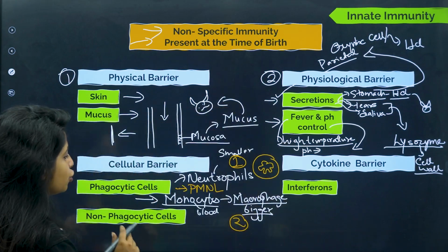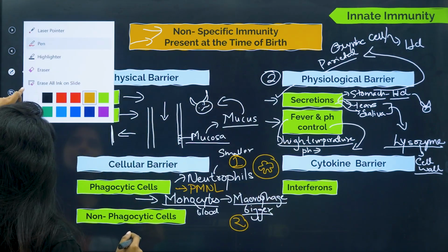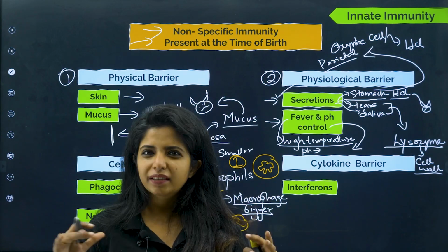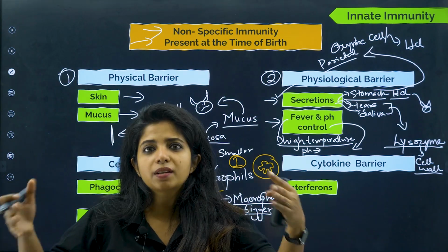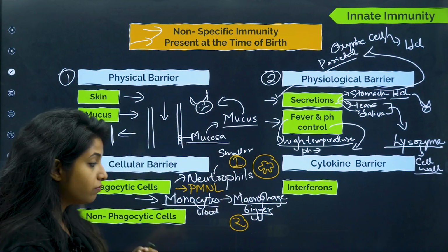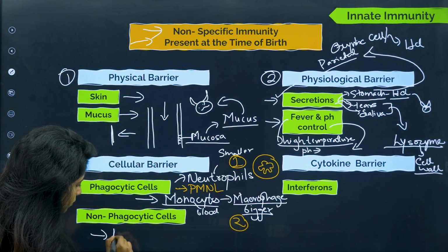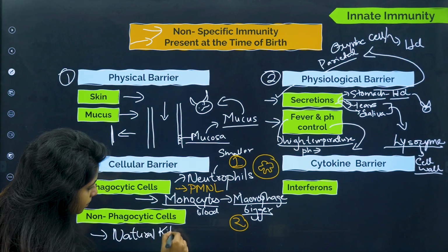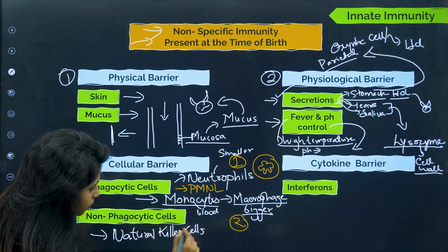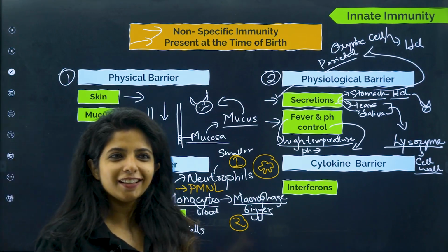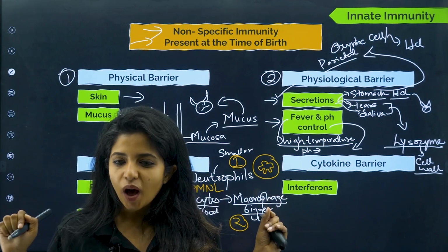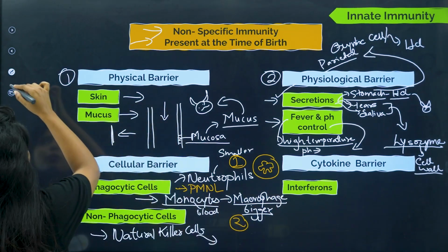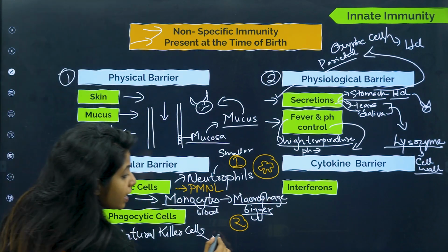Now talking about non-phagocytic cells. Non-phagocytic cells are still cells acting as a barrier, but they are not doing phagocytosis, they are not taking something inside. An example of this is natural killer cells. Natural killer cells are naturally going to kill cells. How? Basically, natural killer cells are responsible for a very important secretion which is known as perforin.